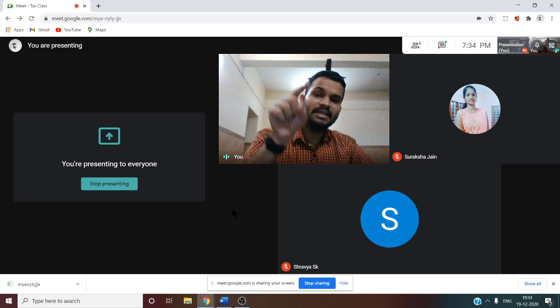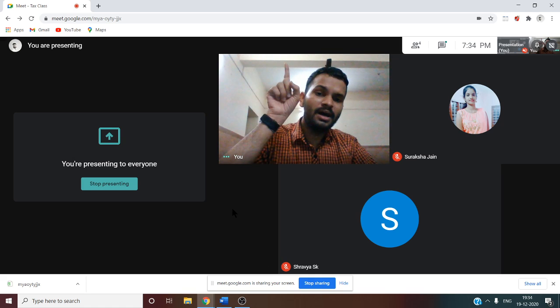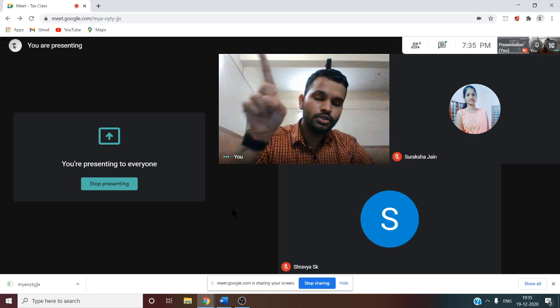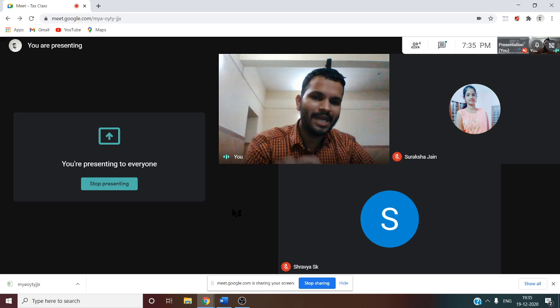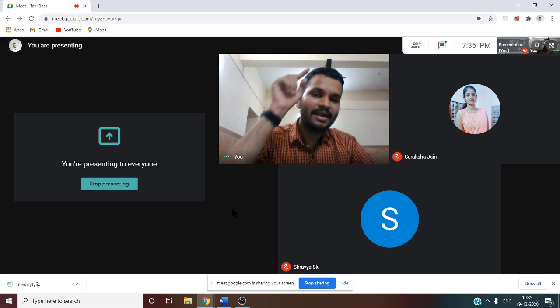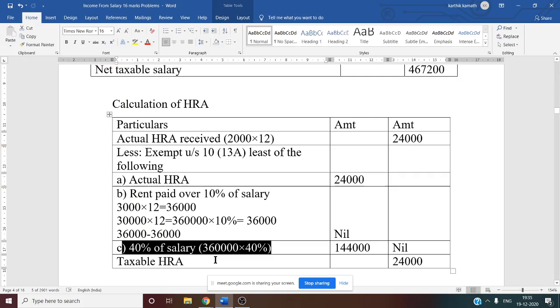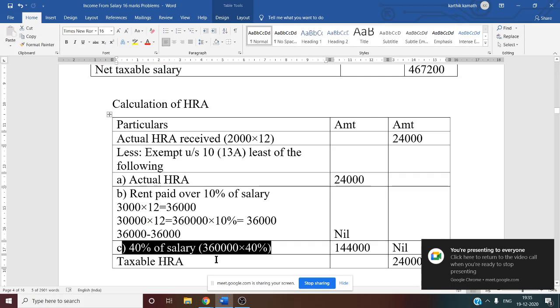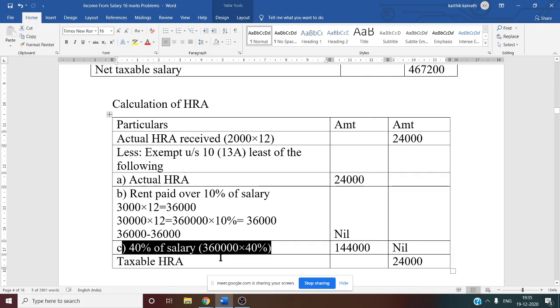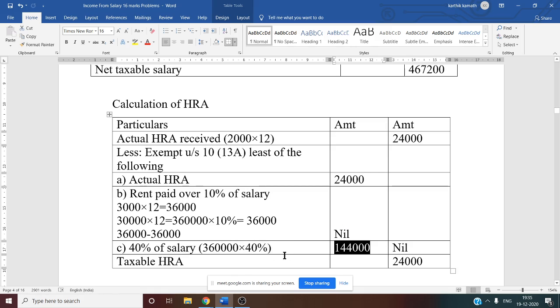But here, SSE has a job in Bangalore. So Bangalore is not included in those four cities. That is why we have to take 40% of the salary. 40% of the salary means the salary for 12 months. Again, for this purpose only basic salary counts. So basic 30,000 into 12 is 3,60,000. 3,60,000 into 40%, you will get 1,44,000 as 40% of the salary.